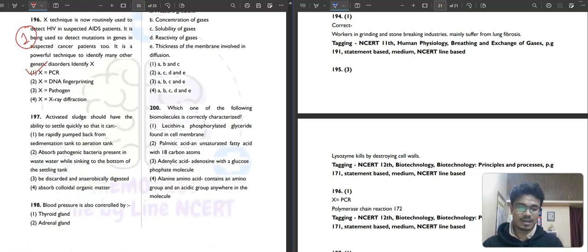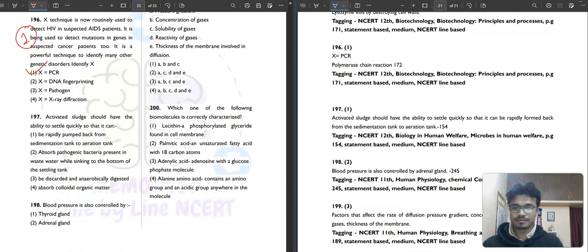Then question number 197. Activated sludge should have the ability to settle quickly so that it can be rapidly pumped back from the sedimentation tank to the aeration tank, absolutely correct. Absorb pathogenic bacteria, no. Then be discarded and anaerobically digested, not at all. Absorb colloidal organic matter. So your first option is your correct answer, the most suitable one.